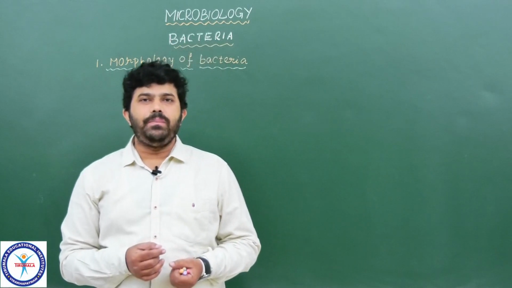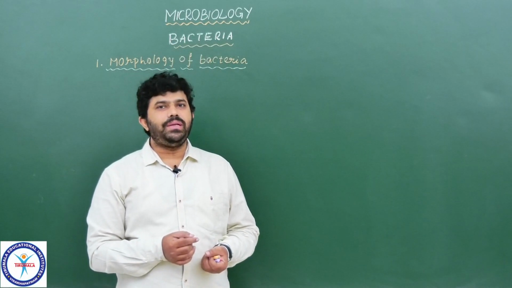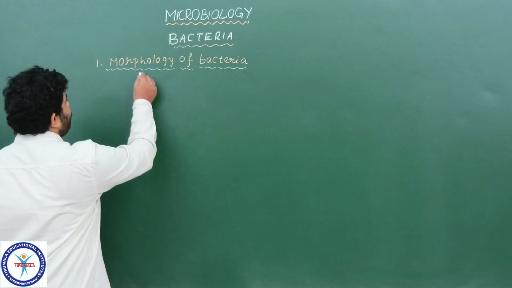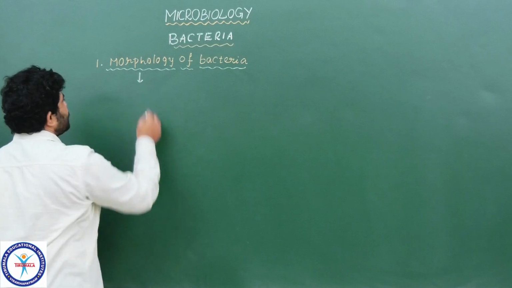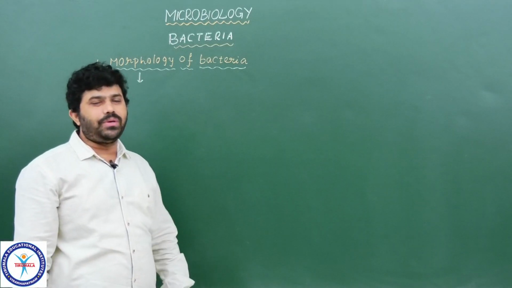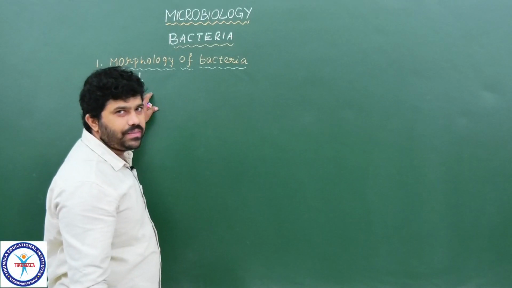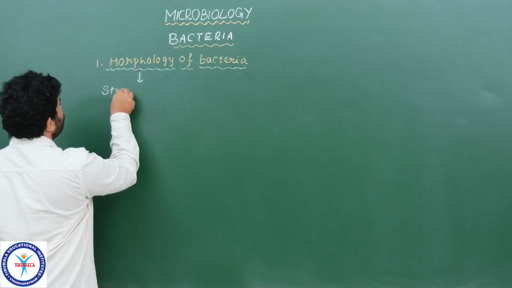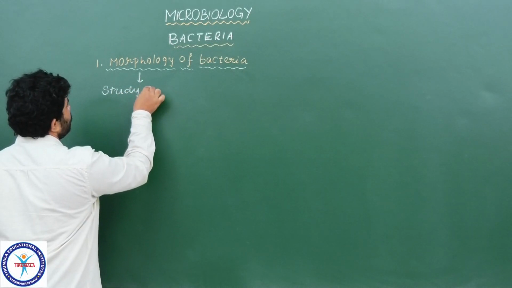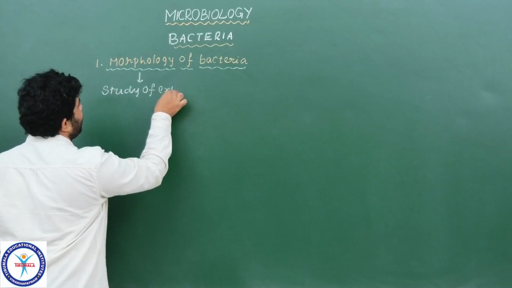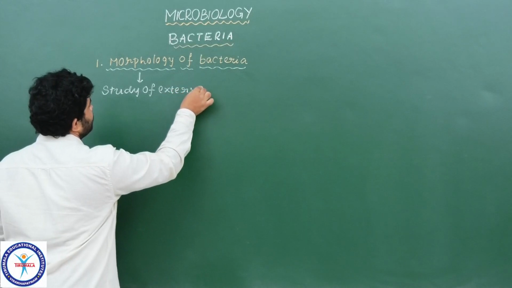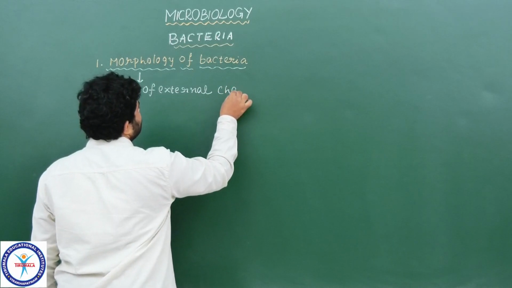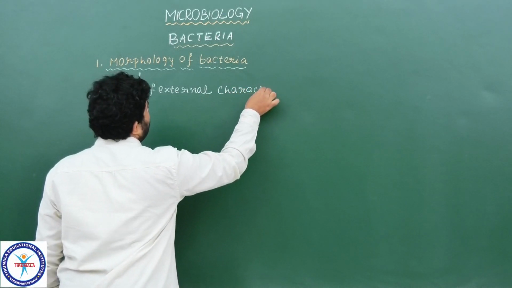Now, students, let us start our topic, morphology of bacteria. What is morphology? In your first year, you learned about this term. Morphology means the study of external characters of living organisms.